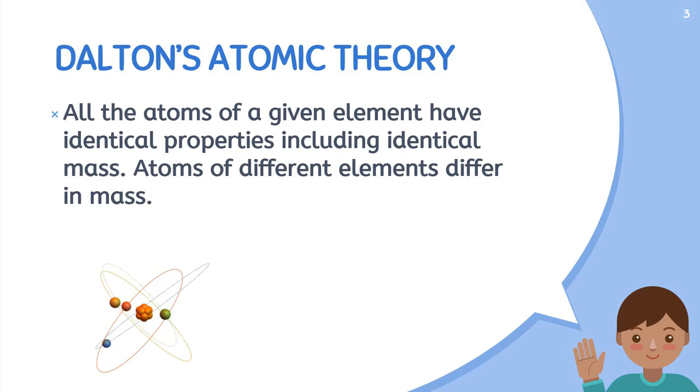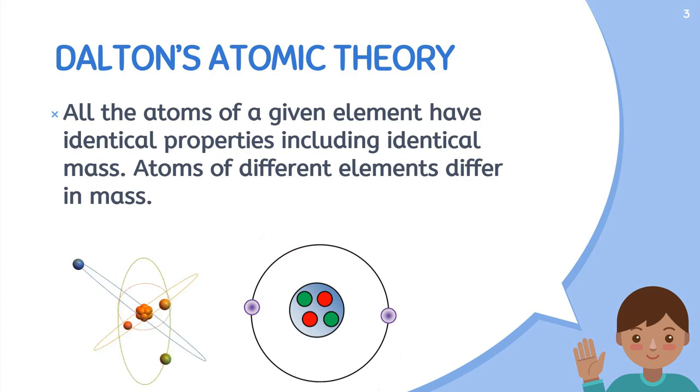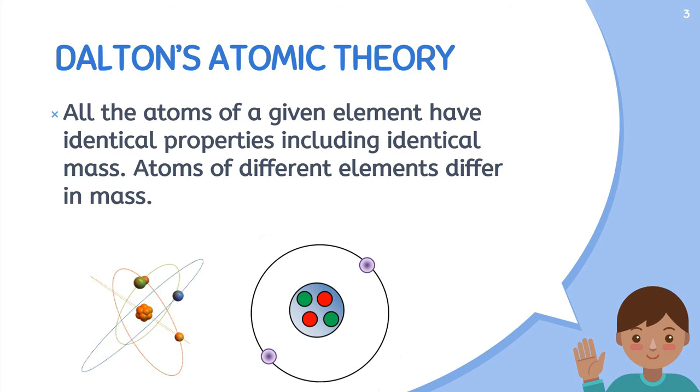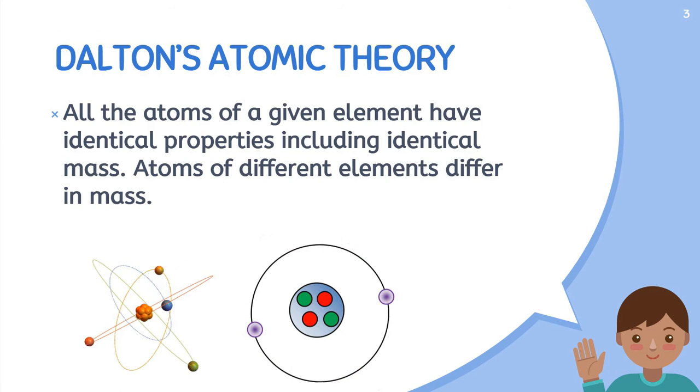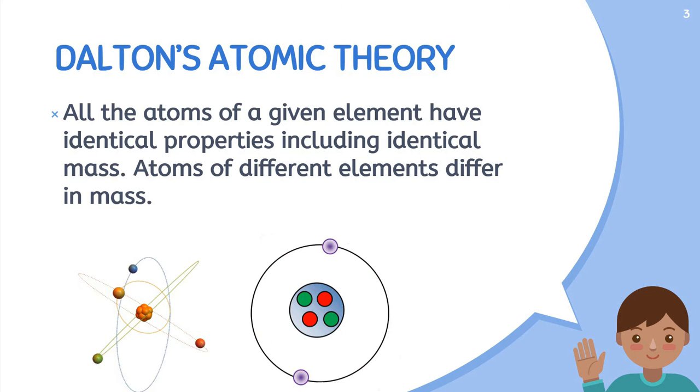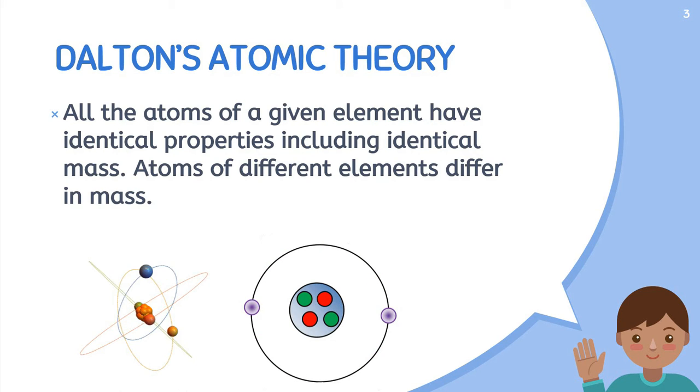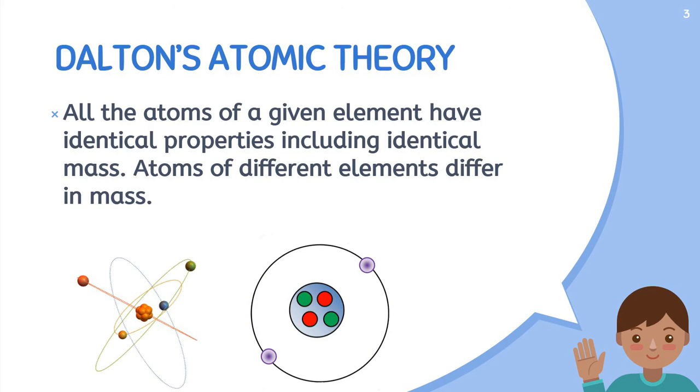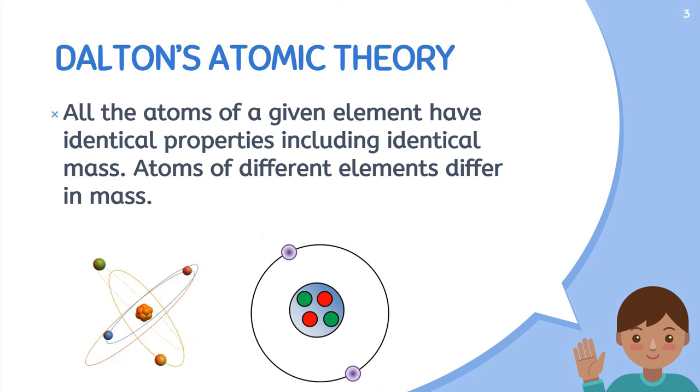And if we compare it with any other element, like carbon with helium, the properties and the number of particles will vary according to their atomic number, their structure and their physical appearance. So this is the second point of Dalton's atomic theory.